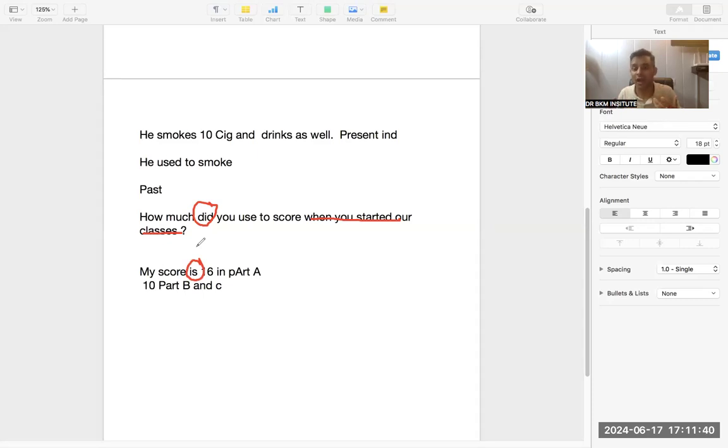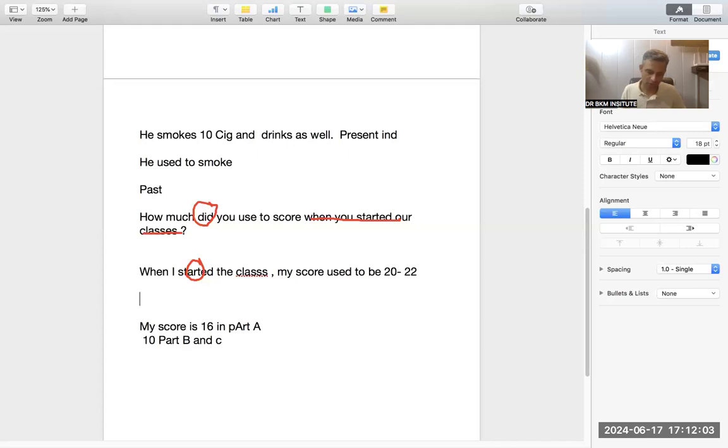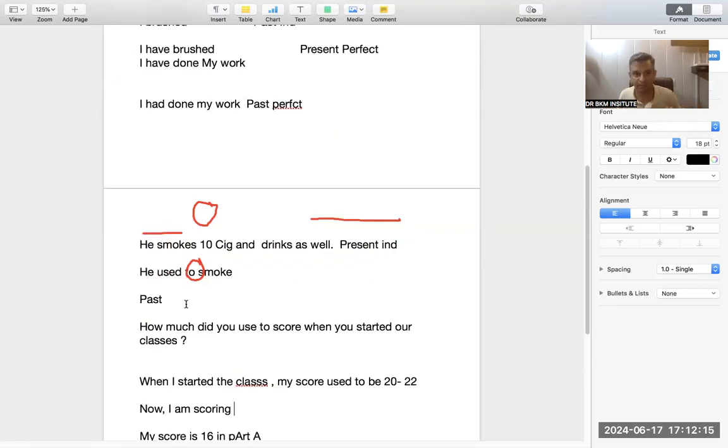If I am asking you how much did you score when you started, you say, sir, when I started the classes, my score used to be 20 to 22. So how much are you scoring now? Sir, now I am scoring. Now this is English. ing means continuous. I am scoring. Is, am, are means present.